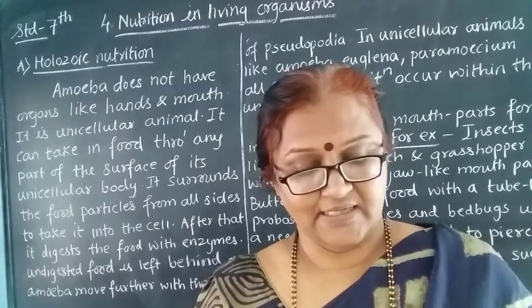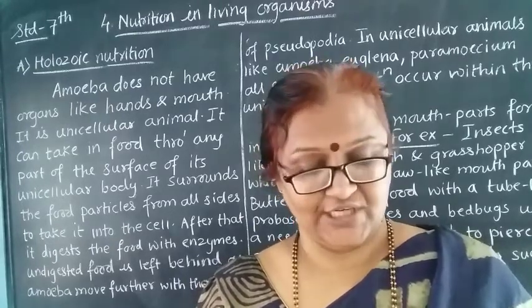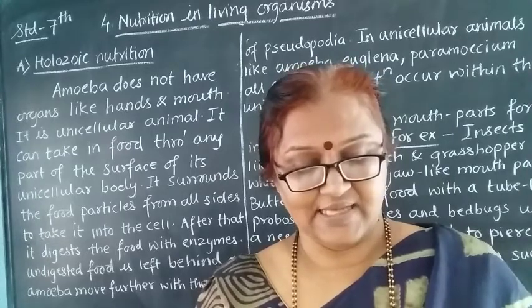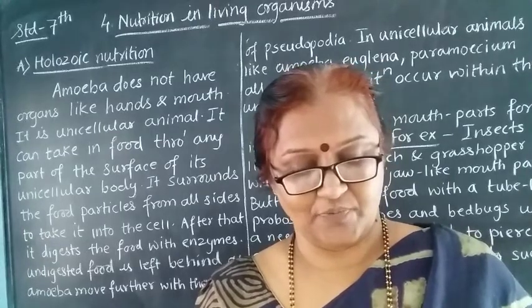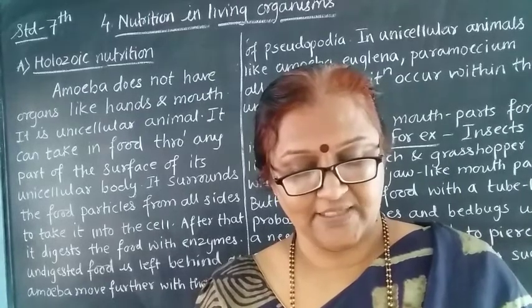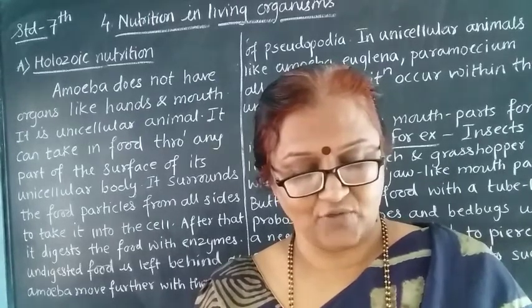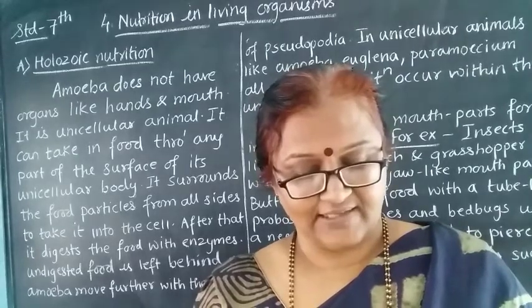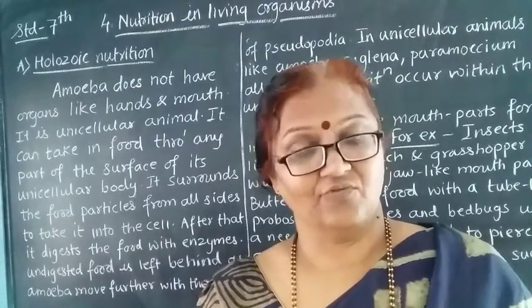Then next comes the saprozoic nutrition. See, there are some insects and unicellular animals that obtain their nutrients by absorbing the liquid organic material from the dead bodies of other animals or from the environment.